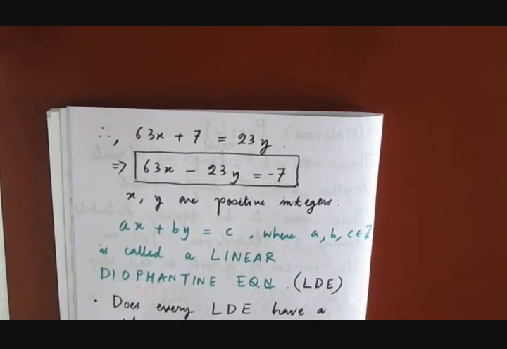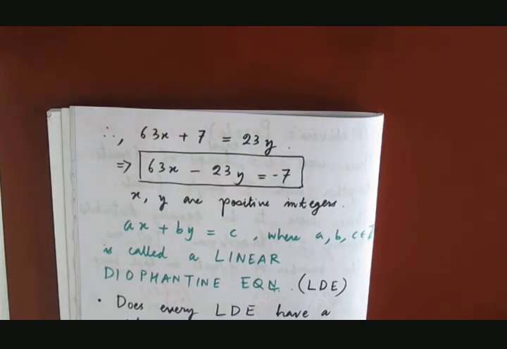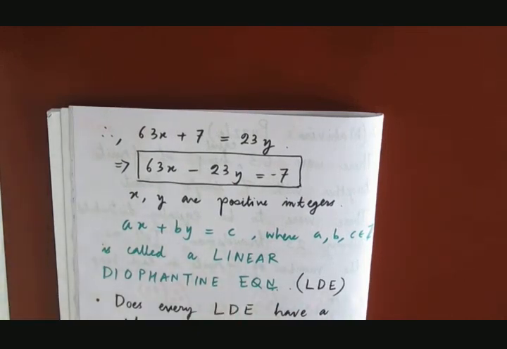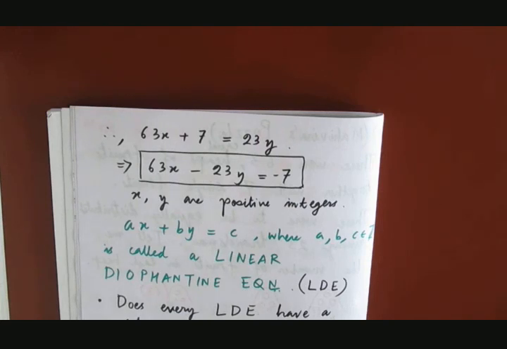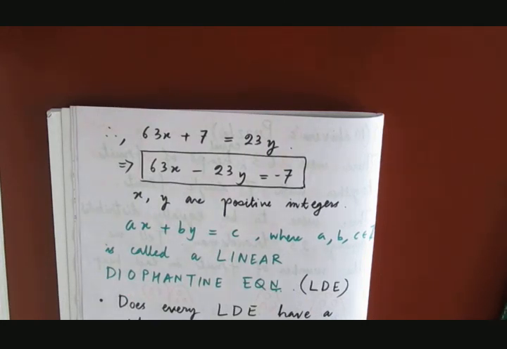So the left hand side is always going to be even, but the right hand side is always odd. 3 is an odd number. So will this have a solution? Definitely no, because whatever x and y you input, the left hand side is going to be always even, but the right hand side is odd. So the answer to this question is no, there are some LDEs which have no solution.